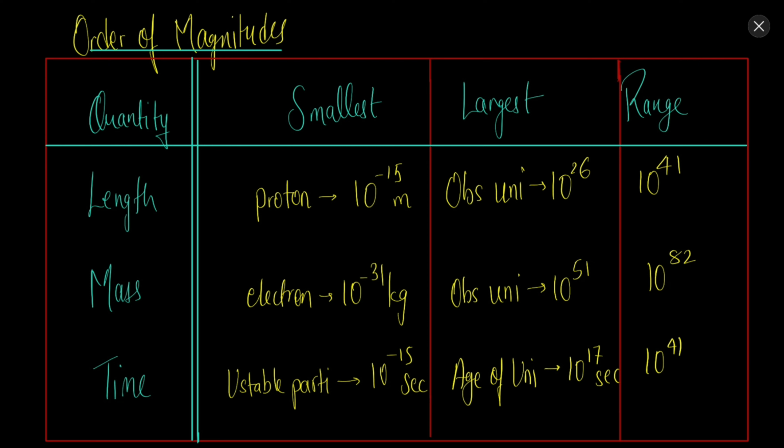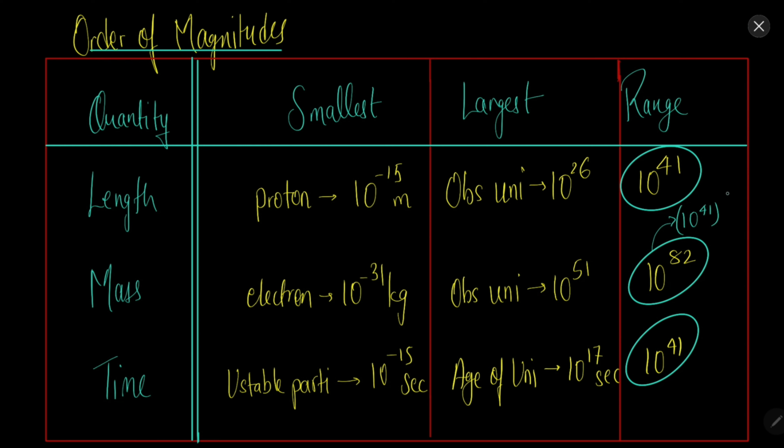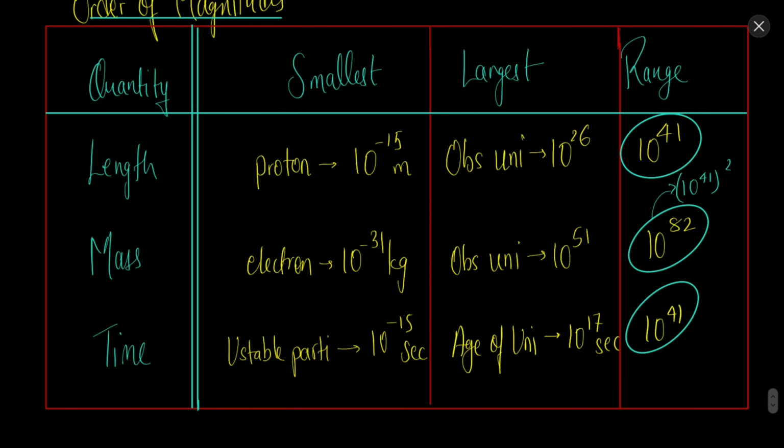There are so many small things and so many big things, and it is again quite amazing that the small and the big have such similar ranges for length, for time, and for mass. This is like 10 to the power 41 squared. Again, it is quite astonishing that there is this kind of symmetry, but we can find these odd things when we choose the units according to ourselves. So this is the order of magnitude that we find in the universe.